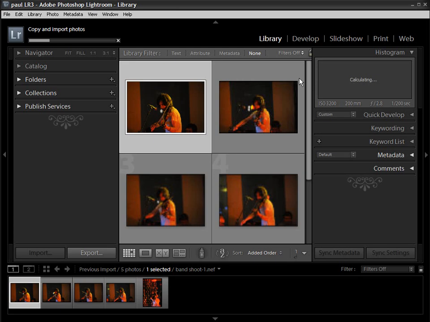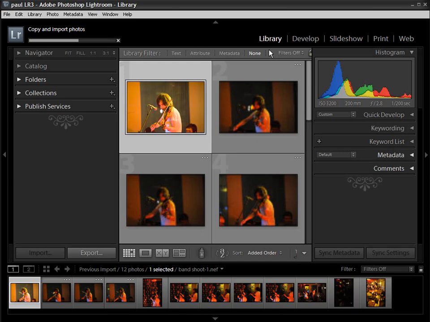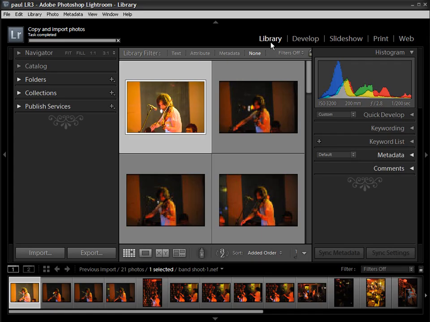Basically, it's split up into separate modules, which guide you right through the raw workflow process. So we've got the library module. That's where we're going to catalog, star rate, keyword tag our images, all those type of things. Then we've got the develop module. That's where we're going to apply our raw adjustments. And then we've got 3 modules which are all concerned with outputting the raw file. So we can output them as a slideshow, into print, or a web gallery.